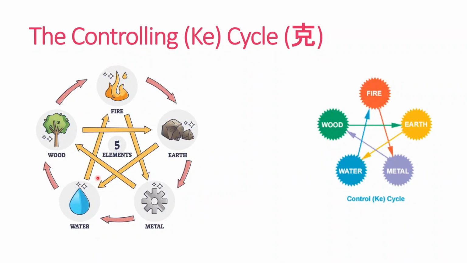The controlling cycle is where one element controls another element. That is the normal sequence. That means wood controls earth, earth controls water, water controls fire, fire controls metal. When we apply the organs, for example, the liver controls the spleen, the spleen controls the kidney, and the kidney controls the heart.